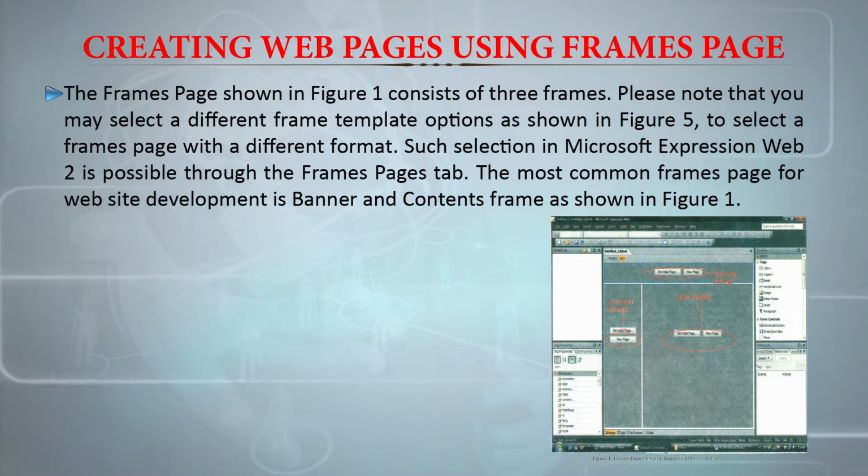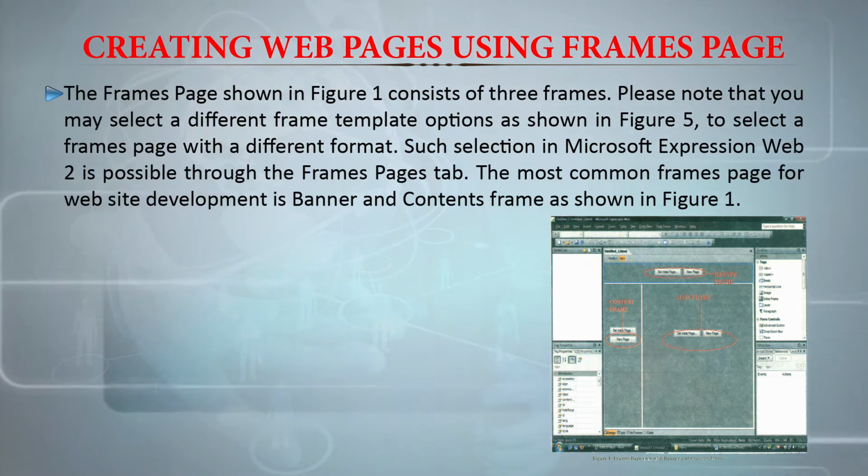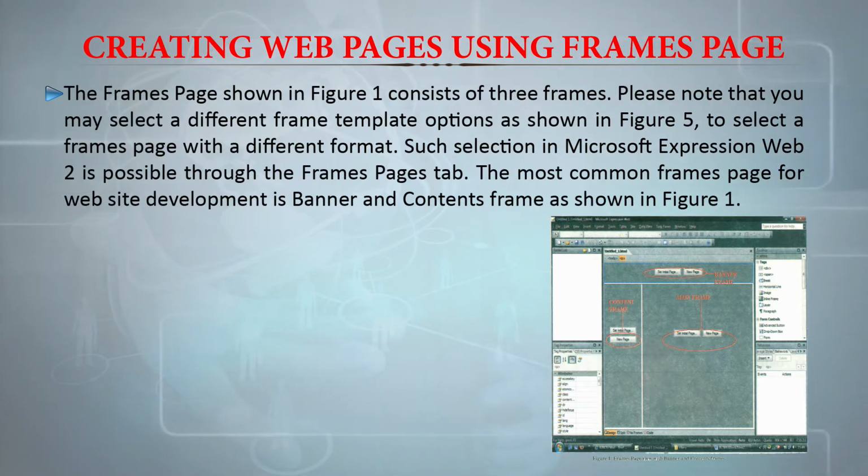Like if you look at the 5th image in this presentation, there you will be able to find it. So it is also possible that you select different frame template options to select a frames page with a different format. Such selection in Microsoft Expression Web is possible through the Frames Pages tab.